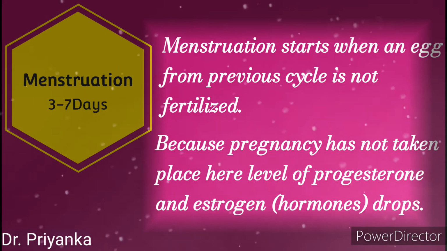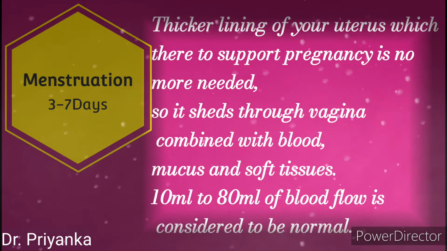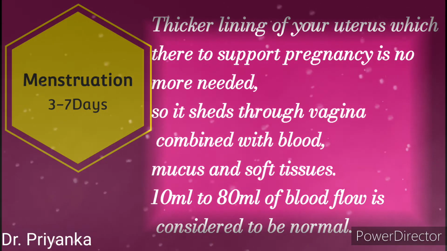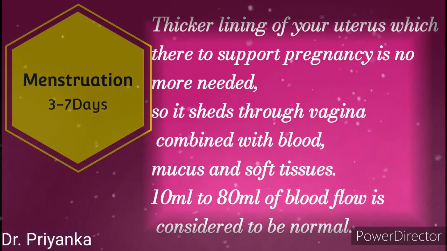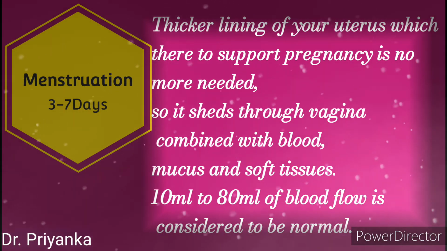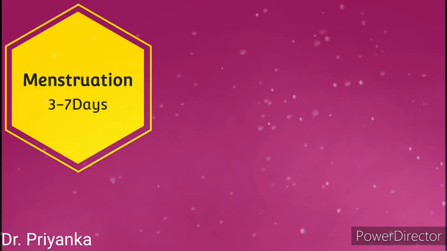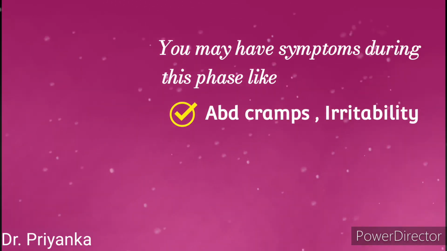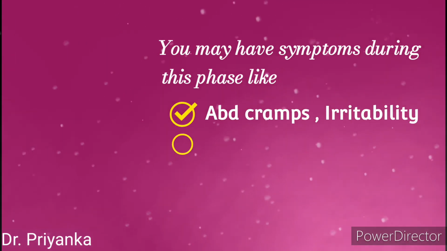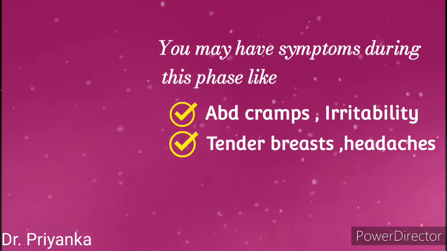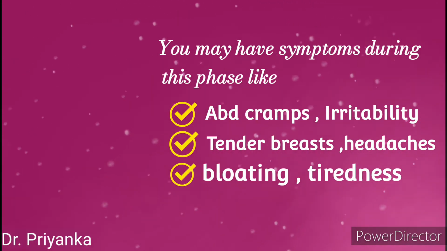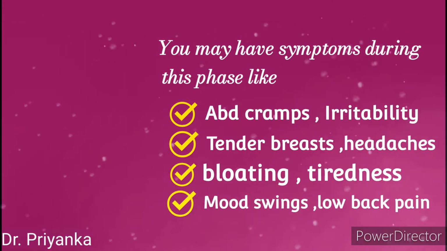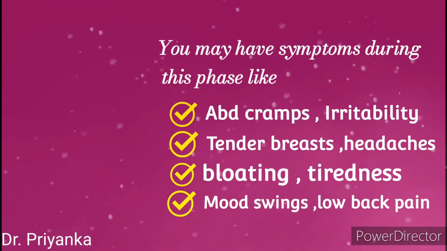Here the levels of progesterone and estrogen, which are hormones, drop. The thicker lining of the uterus, which was there to support pregnancy, is no longer needed, so it sheds through the vagina combined with blood, mucus and soft tissues. 10 to 80 ml is considered the normal flow volume. You may have symptoms during this phase like abdominal cramps, irritability, tender breasts, headaches, bloating, tiredness, or you may have mood swings and low back pain. These are normal.